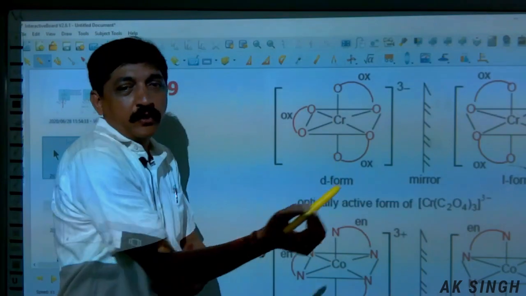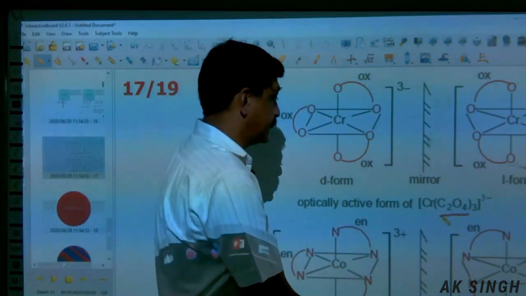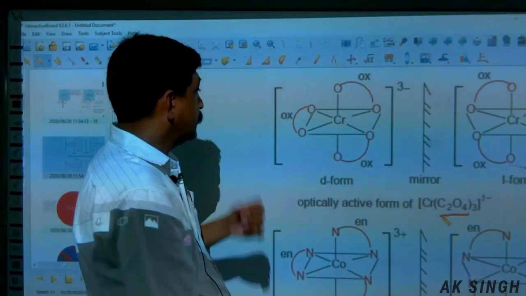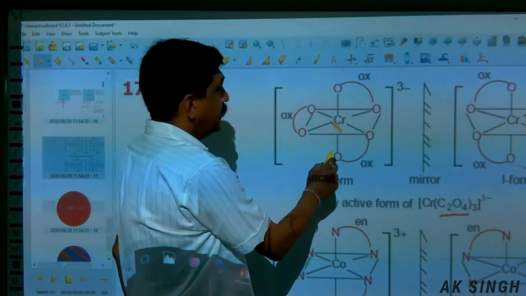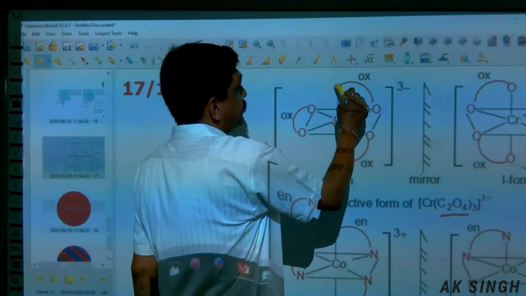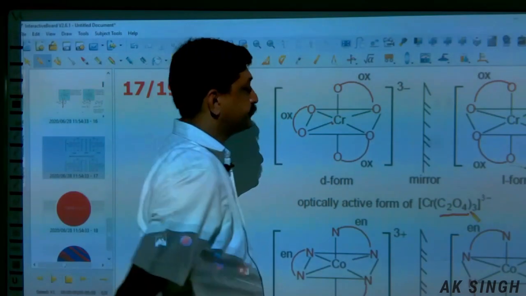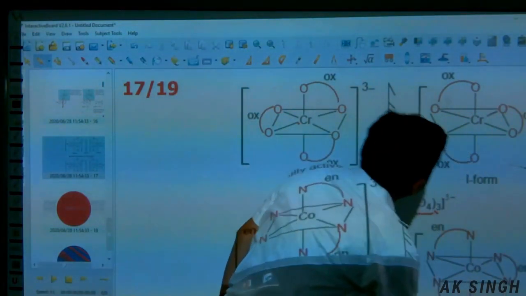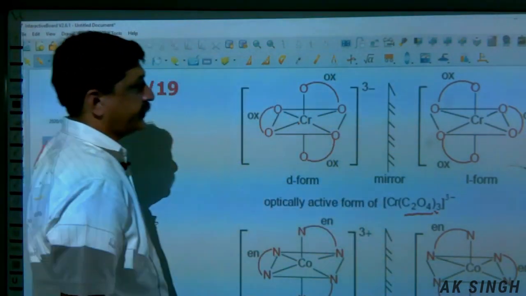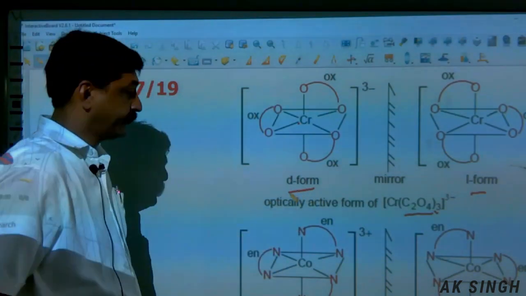This ox stands for oxalate, from oxalic acid. So tris oxalato chromium. Chromium is at the center, and these are oxalate. Oxalate is a bidentate ligand. So 1, 2, 3, there are 3. So this position and the mirror image of that. D form, L form.